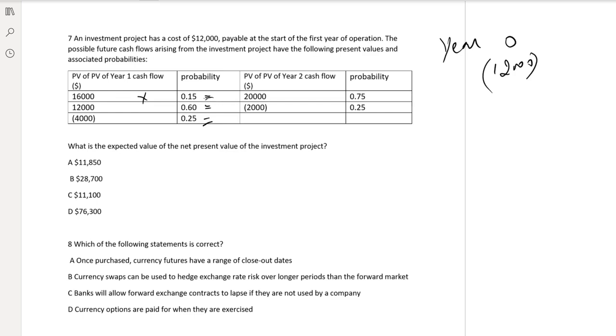So let me calculate it. 16,000 into 0.15, that is 2,400. 12,000 into 0.6, that is 7,200. 4,000 into 0.25 minus 1,000, that is 8,600.